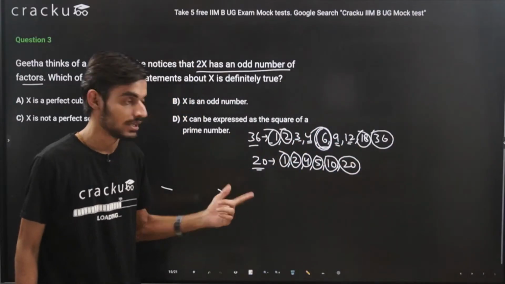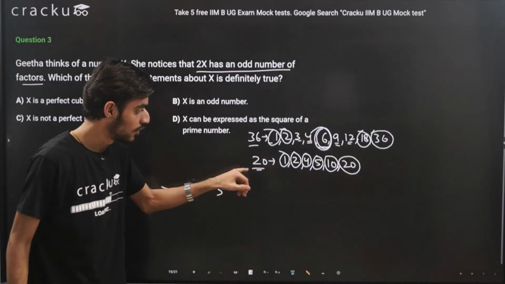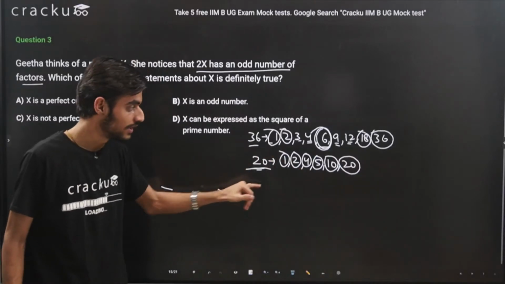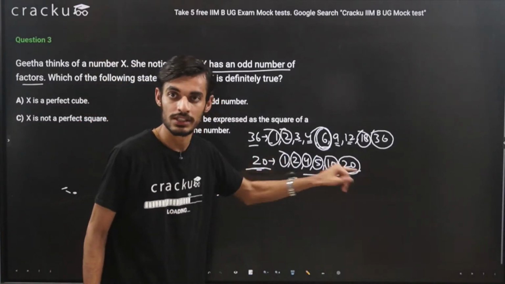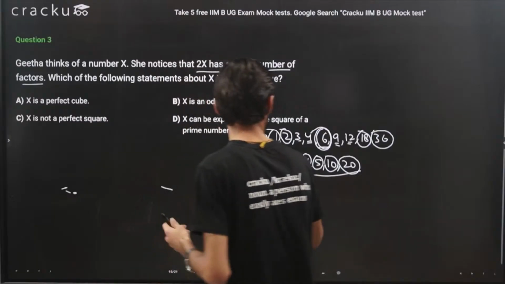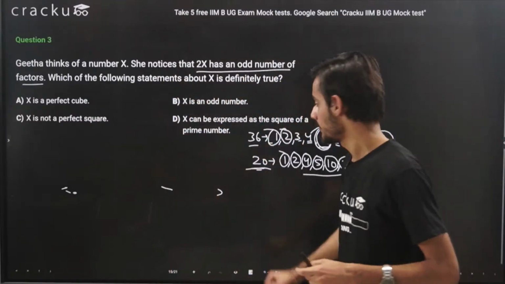odd number of factors. And apart from that, for all the numbers, we will be able to see that the number of factors will always be even. So this was the concept behind this question.